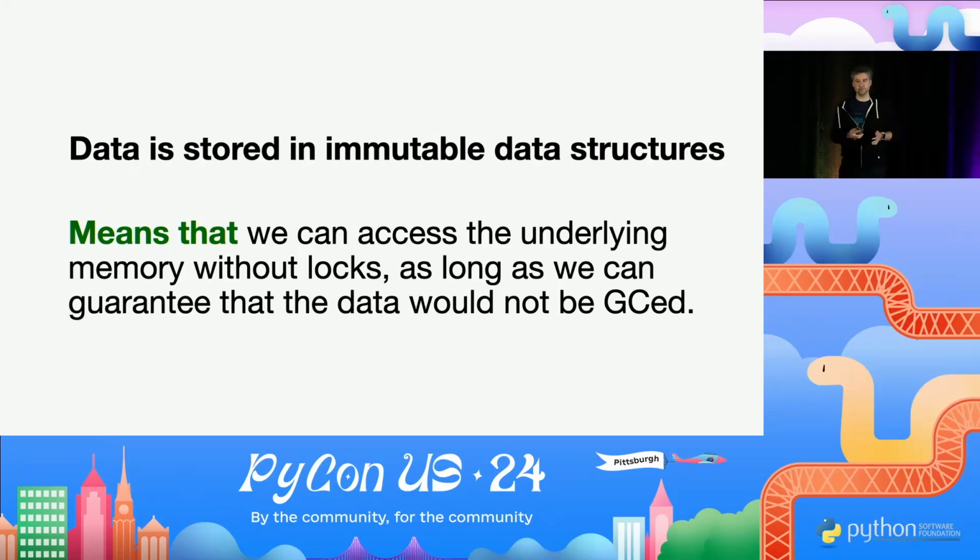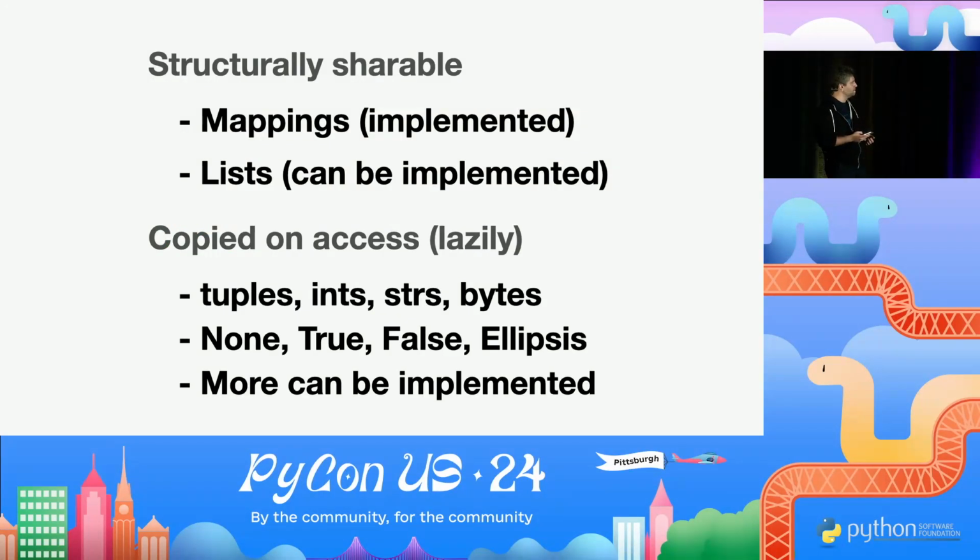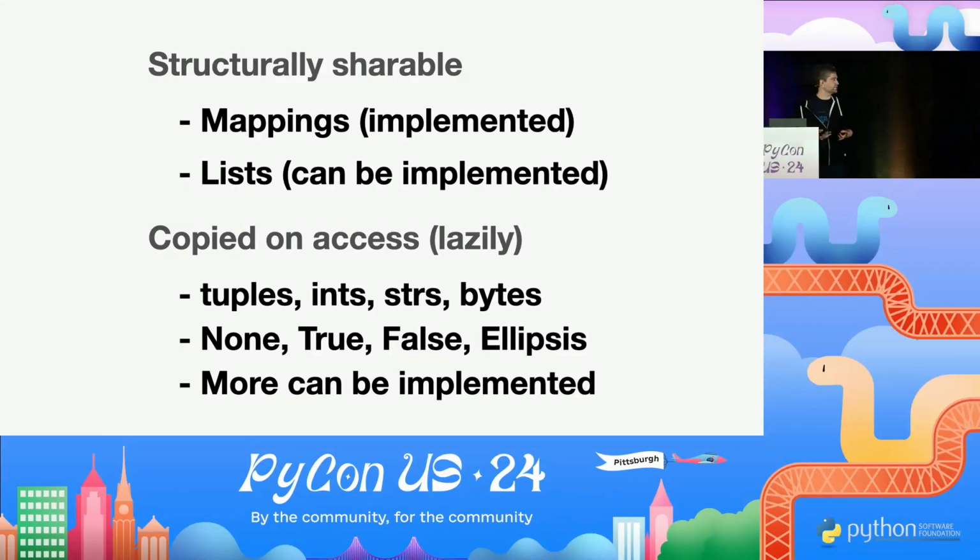We do have to do a few nifty tricks here and there, like for example, when you're accessing an int value, we basically have to lazily create a matching int value in the subinterpreter for you, because you cannot share Python objects. But memcpy is what we have to do here, and it is extremely fast. It's one of the most optimized functions in the C standard library. So the overhead of that is really, really low. So MemHive now implements this mapping structure.